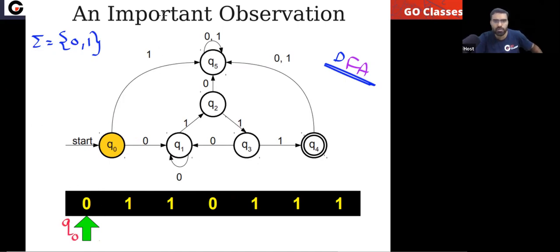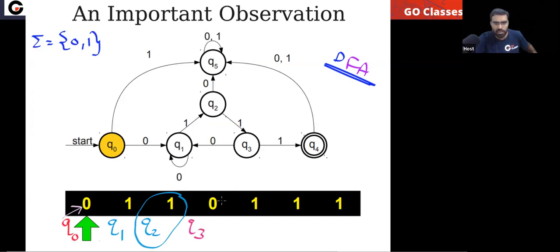Then tell me where you will go. From Q0, you read this symbol 0. Then where will you go? In state Q0, if you read the symbol 0, then you will make a transition to Q1. In Q1, if you read symbol 1, you will go to state Q2. In state Q2, if you read symbol 1, then you will go to state Q3.